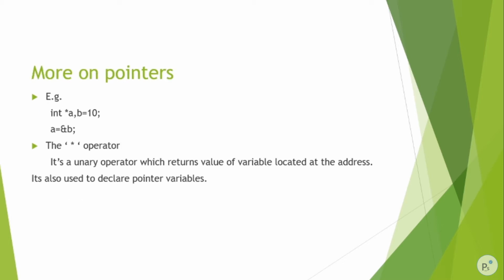So let's see an example of it. We have defined int *a as before, which means we have declared a pointer variable, and b = 10. We assigned to a the address of variable b, which holds the value 10. Now the star operator. The star operator is a unary operator which returns the value of the variable located at the address, meaning we can get the value of this variable by using the star operator.